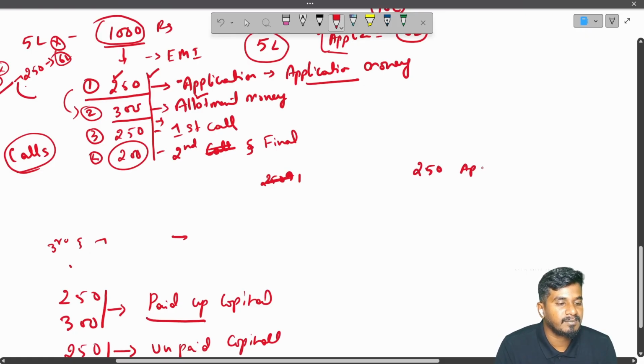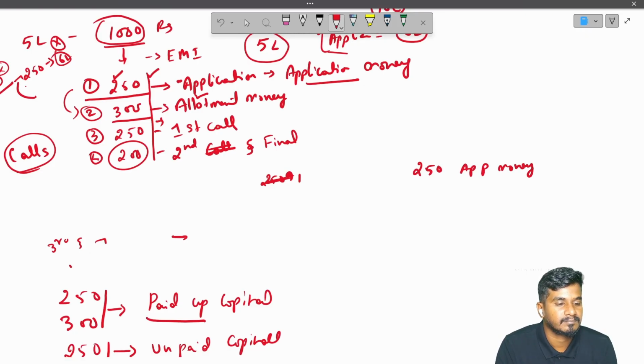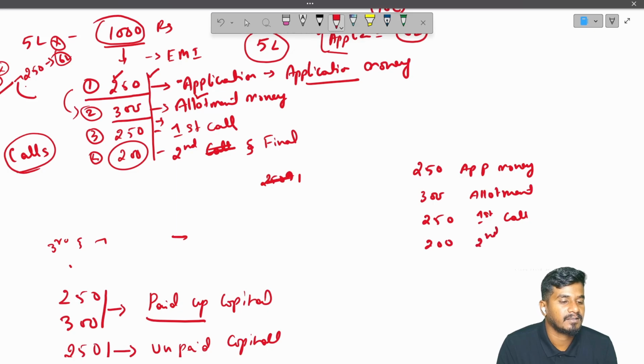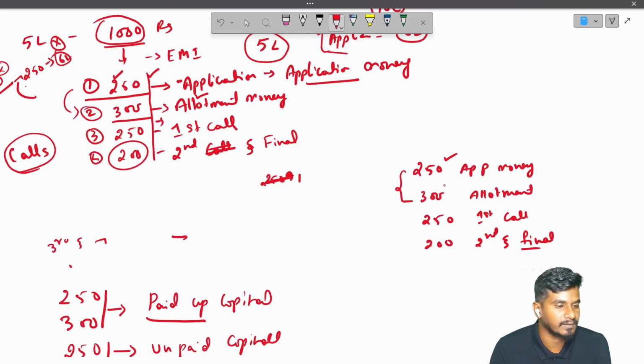250 rupees application money and 300 is for allotment. 250 again first call and 200 rupees second and final call. Right. This was the example. Let us say the company collected these two: application money, which they will collect with the application obviously. At the time of allotment, they collected 300 rupees. After that,